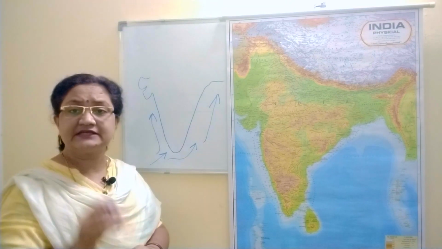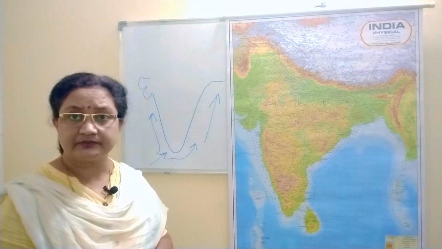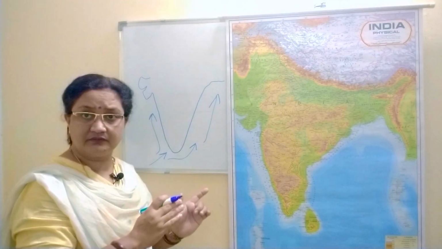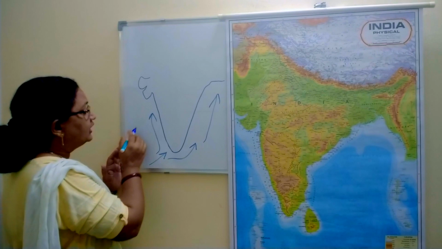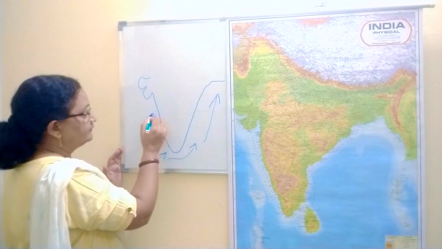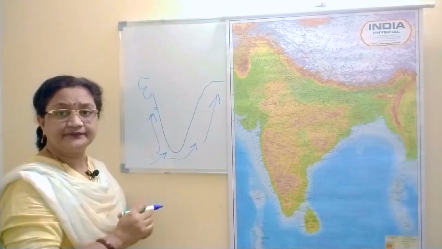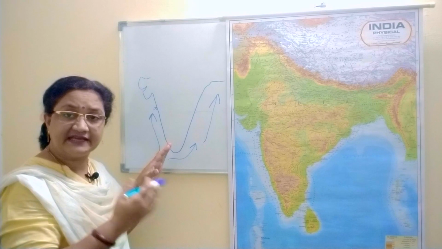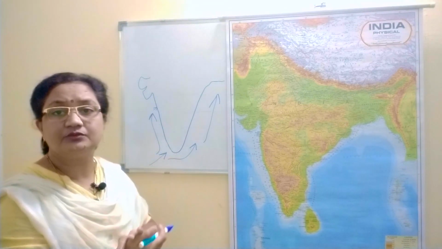It is called the Bay of Bengal branch of southwest monsoon. In the same way, the other branch of the same monsoon winds, which goes from the Arabian Sea side, enters peninsular India. This branch is called by the name Arabian Sea branch of southwest monsoon.